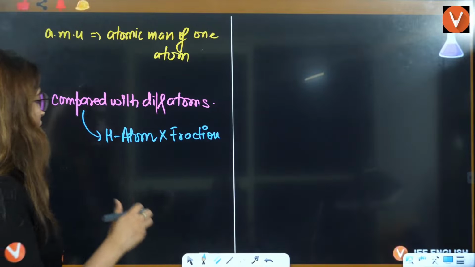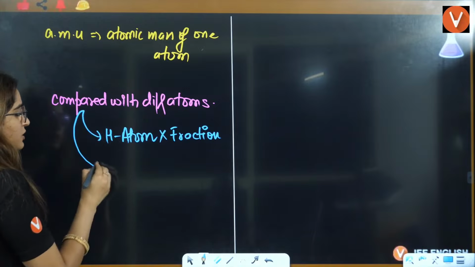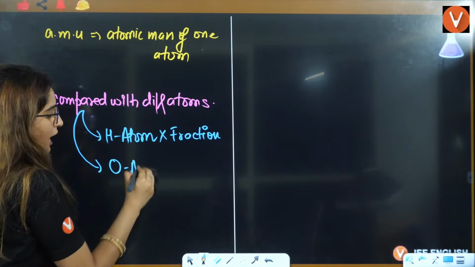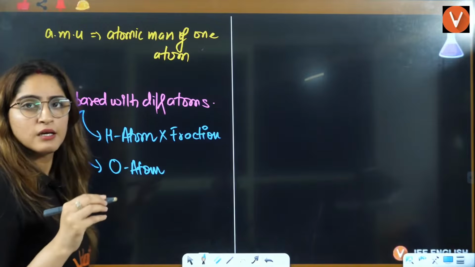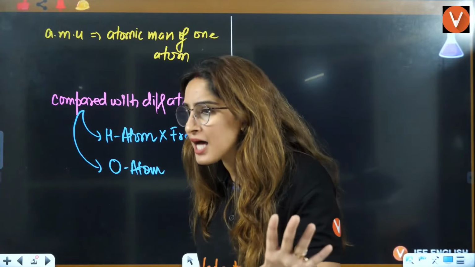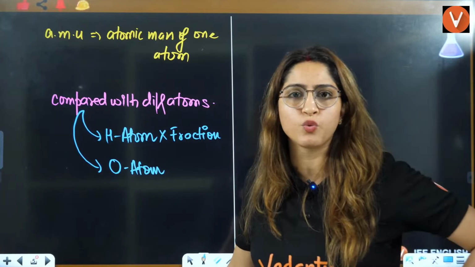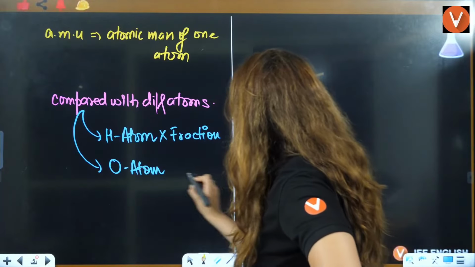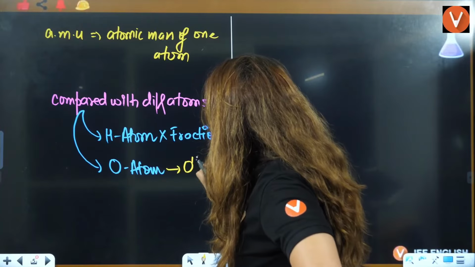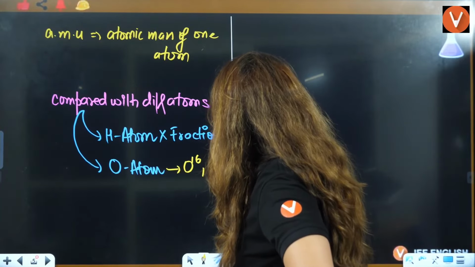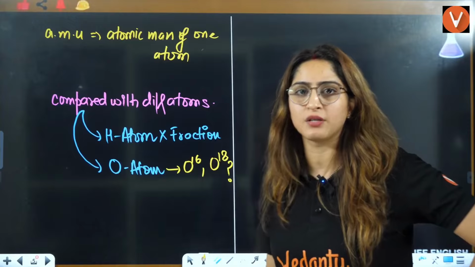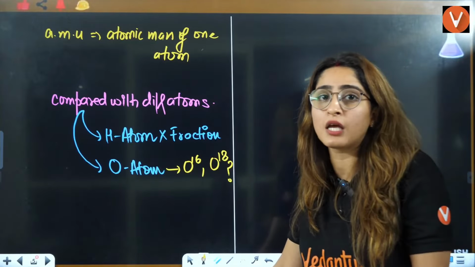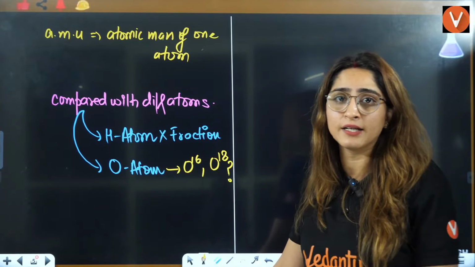We wanted simpler units. So we compared it with oxygen atom. Now the masses were coming out in simple digits. But scientists questioned whether we are talking about oxygen 16 or oxygen 18. That was the question.